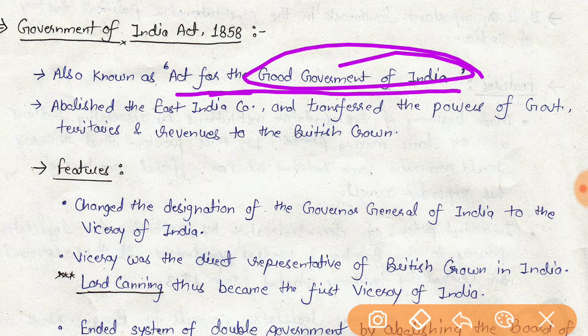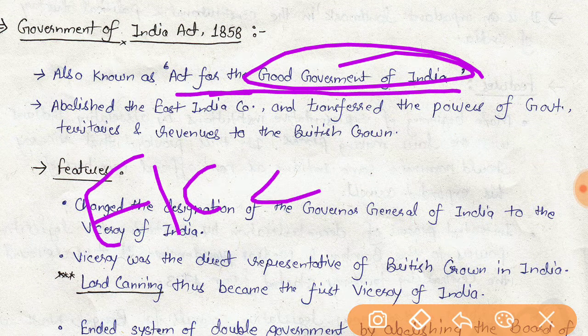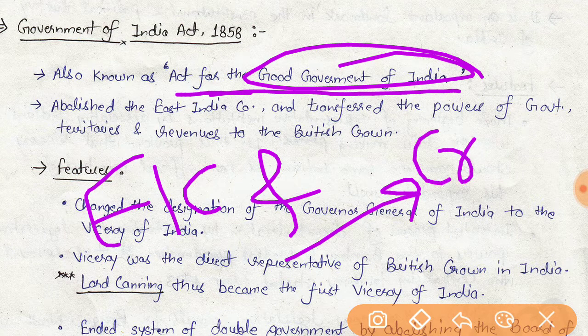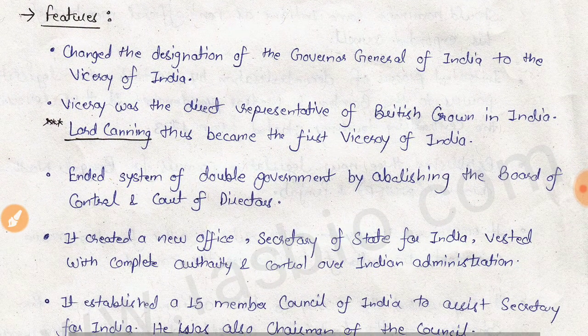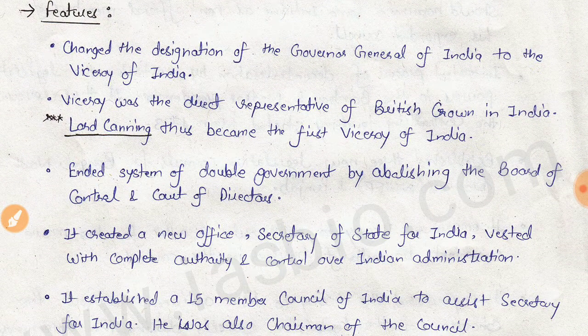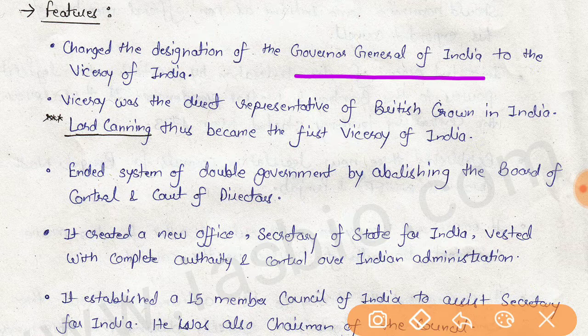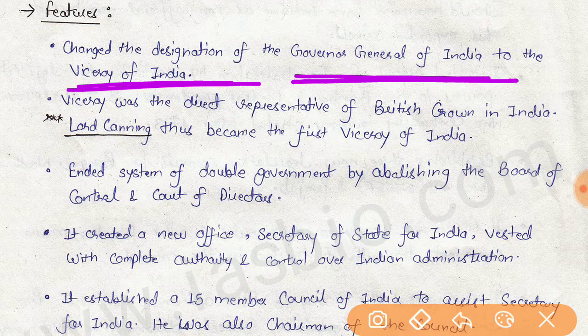It abolished the East India Company and transferred powers to the crown. This act changed the designation of Governor General of India to Viceroy of India, and the first Viceroy of India was Lord Canning.